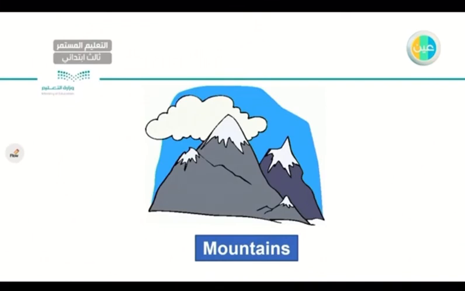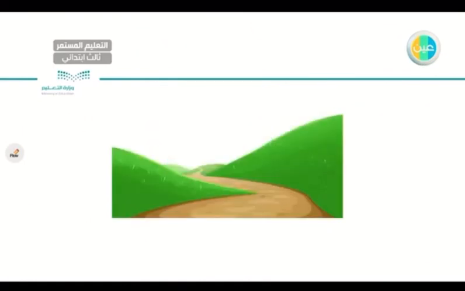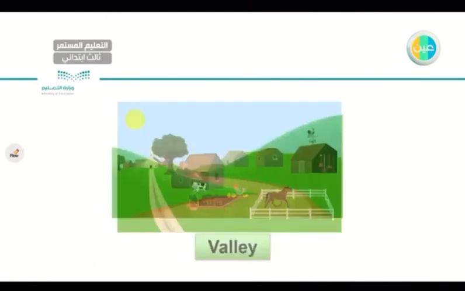And also we have this in Saudi Arabia. For the next one, what do you think? It's not a desert. It's not a mountain. It's a way between two hills or between two mountains. What do we call it? This way is a valley. Very good. A valley. Let's say it together. Valley. One more time. Valley. Very good. Let's go to the next one.